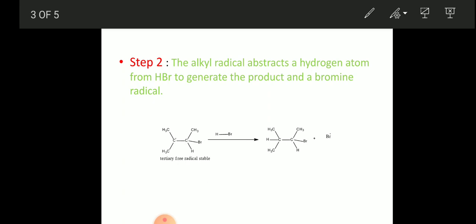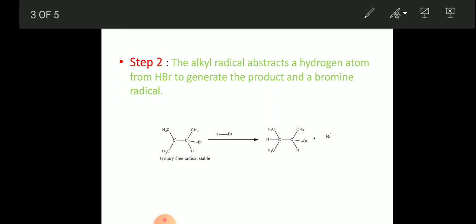Markovnikov's rule is giving that a stable carbocation is generated in step 1. In the presence of peroxide, why is the reversal of addition taking place? This is the question. The reason is that the mechanism is undergoing a free radical mechanism. It is producing a stable tertiary radical, so that reversal addition takes place.